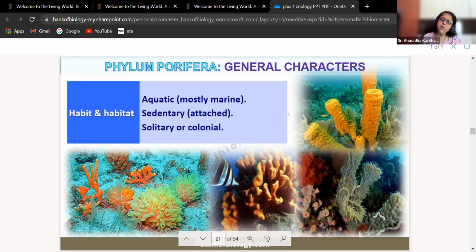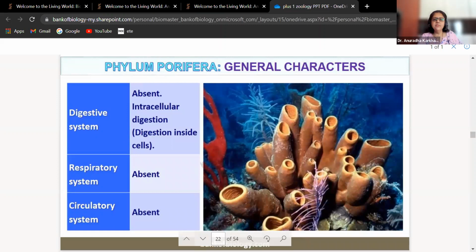Solitary means they can be all alone or they can form colonies. So these are your habit and habitat. Then see, digestive system, absent. So how do they perform digestion? Digestion is performed intracellularly, that is, digestion inside the cell.